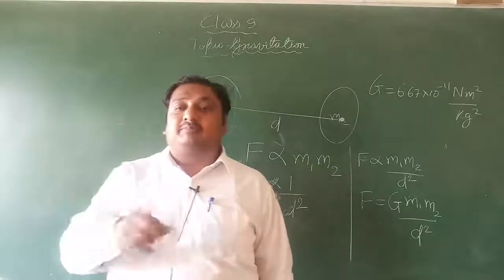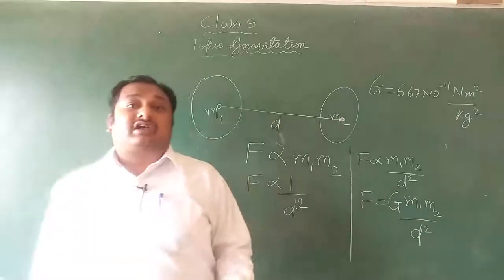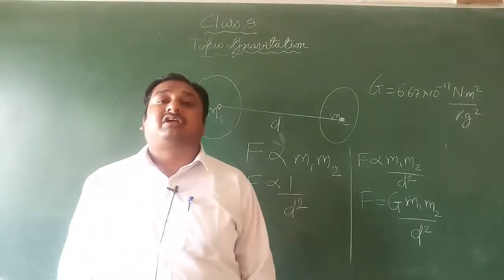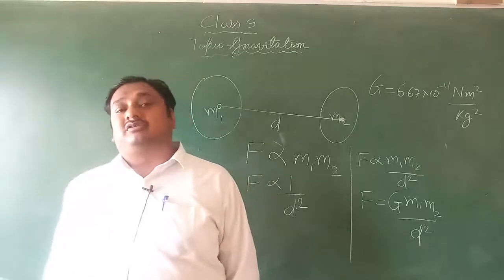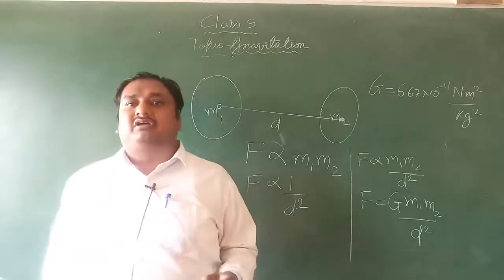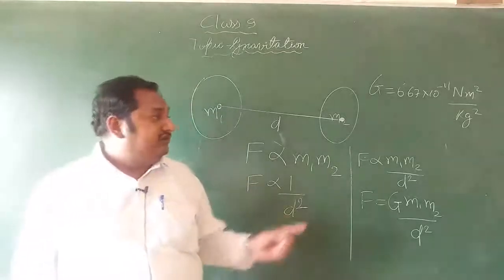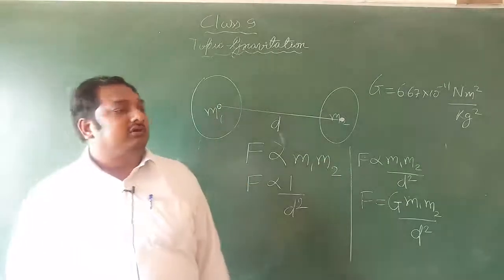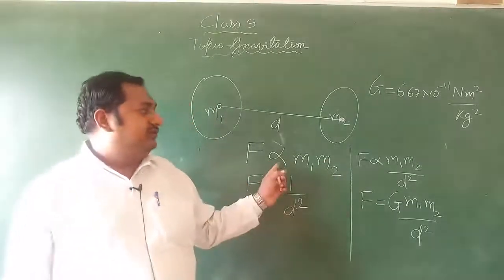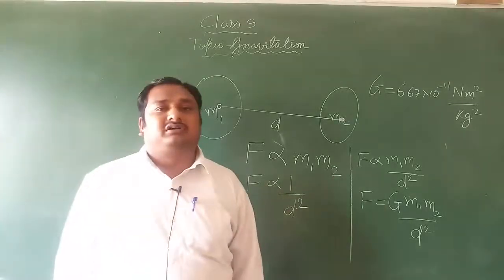The revolving of the planets around the sun and the rise of the tides can also be explained with its help. So it plays a very important role in our daily life too. Again, I am repeating, the force is directly proportional to the product of the masses, and inversely proportional to the square of the distance.